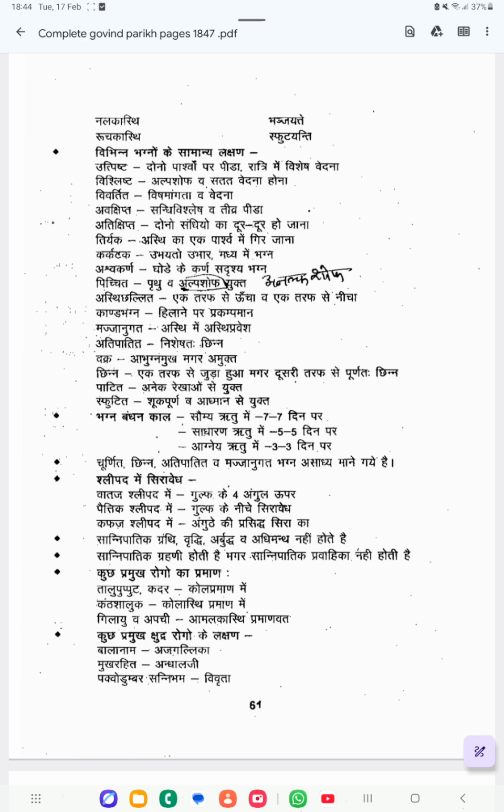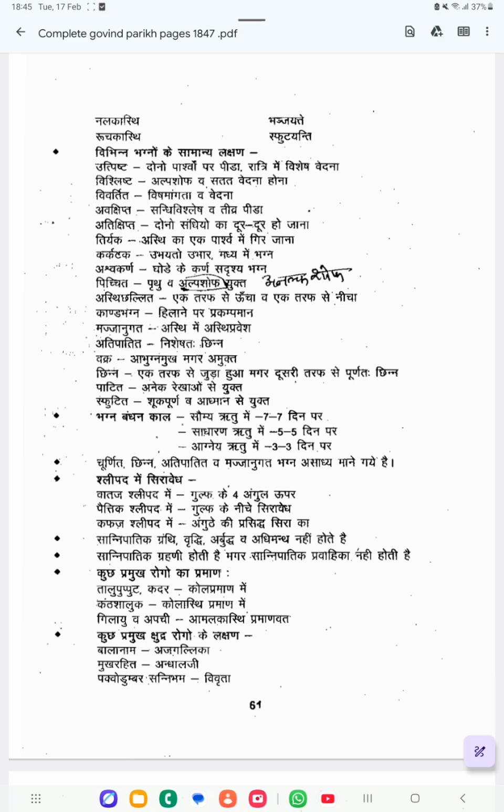Next one is Vakra. Abhukna Mukha Magar Amukta. The bone will become bending. The bone is bending inward or getting curved. It is not getting completely fractured, it is getting bent in an inward position. That is called Vakra.